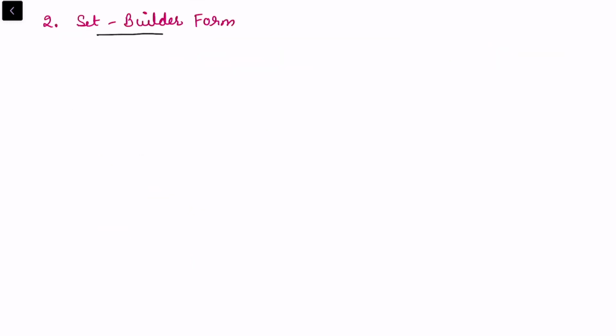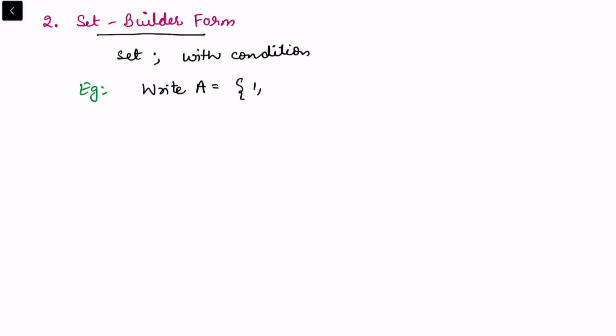In the set builder form, I want to write down the set with certain conditions. That is why it is called the set builder form. So you need to understand the set with the condition. For example, let us take an example to understand this situation. We need to write down a set A where A is 1, 2, 3, 4, 5, 6, 7, and I am saying write A.